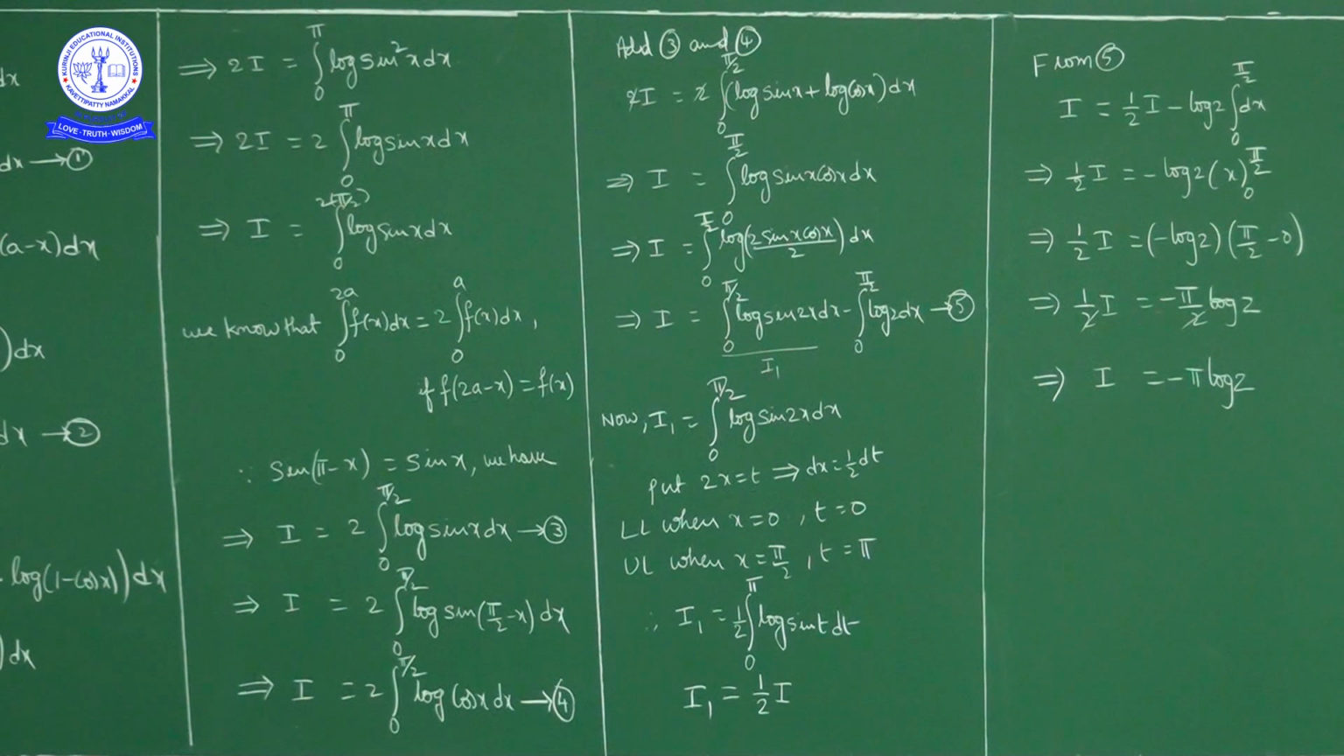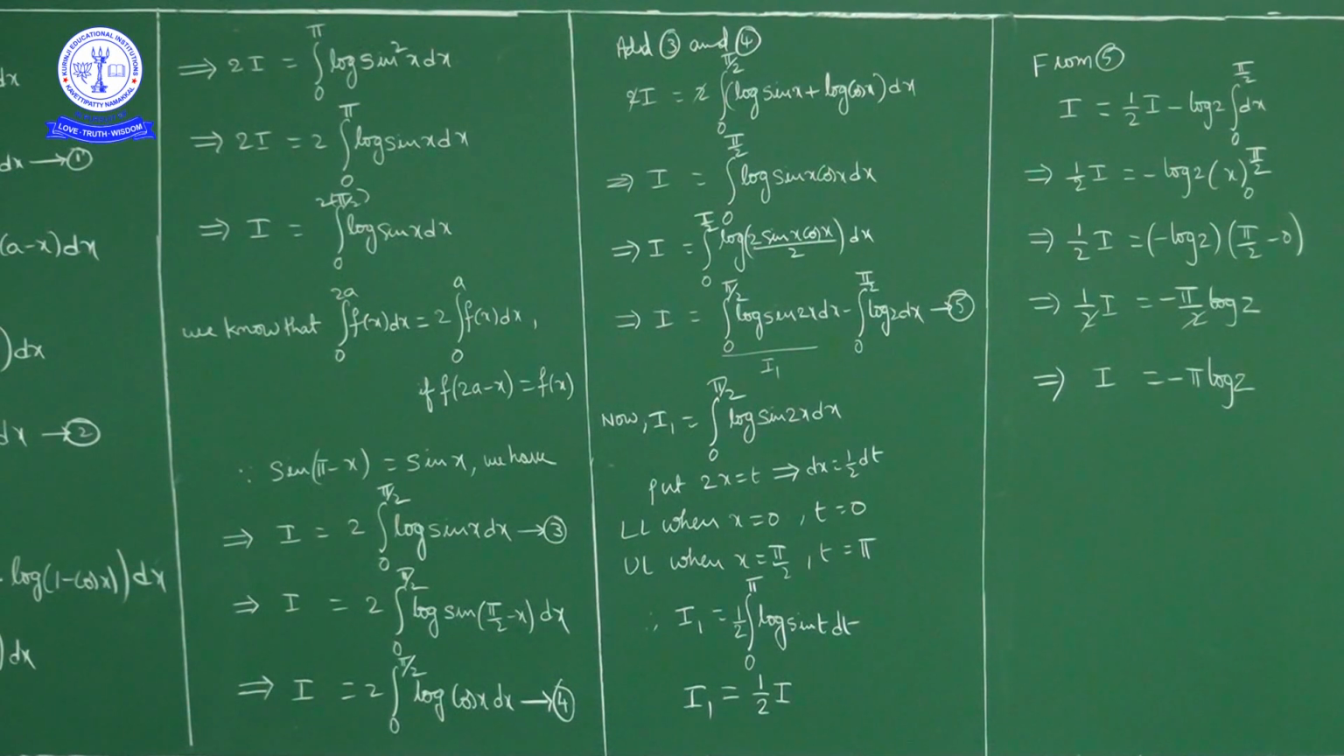So what is the right hand side? Minus pi by 2 log 2. Left hand side is 1 by 2 I. So 1 by 2 I is equal to minus pi by 2 log 2. Now both sides 2 cancel. So we have I is equal to minus pi log 2.